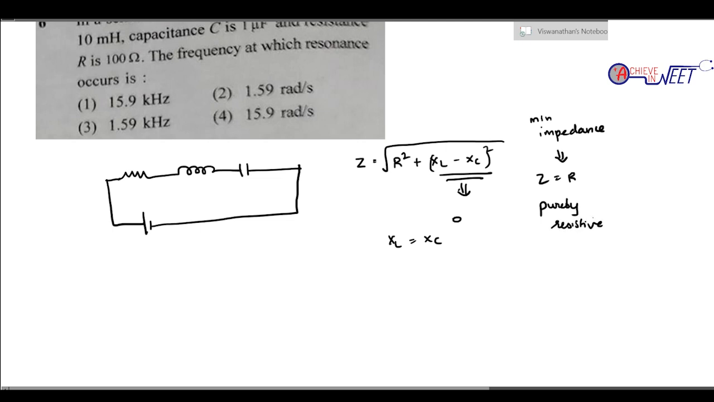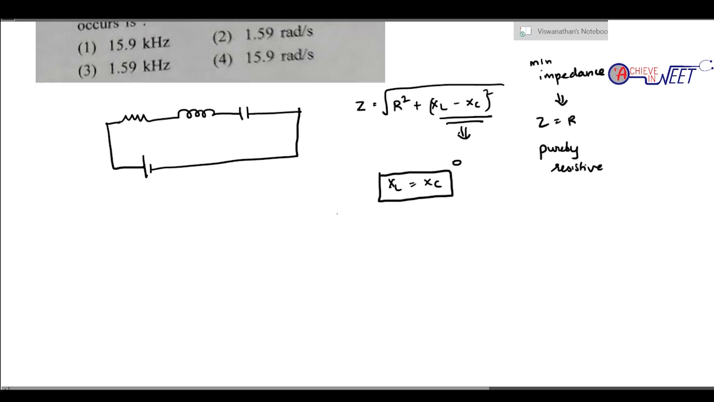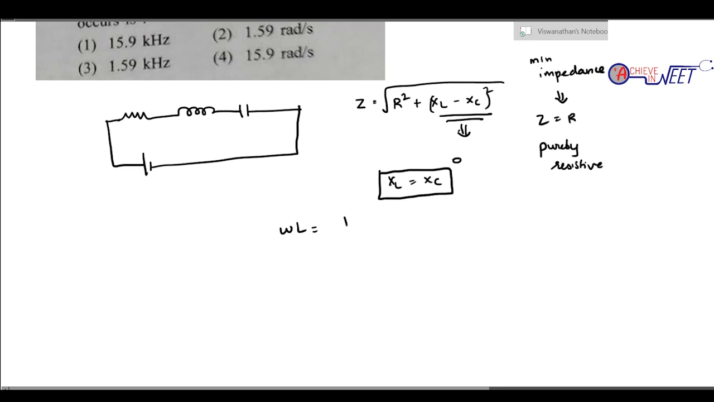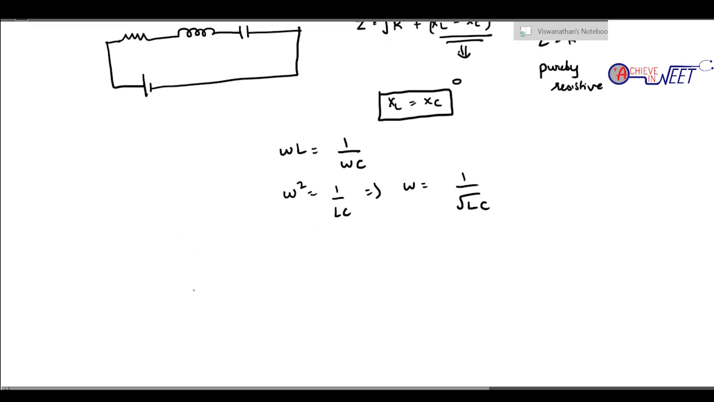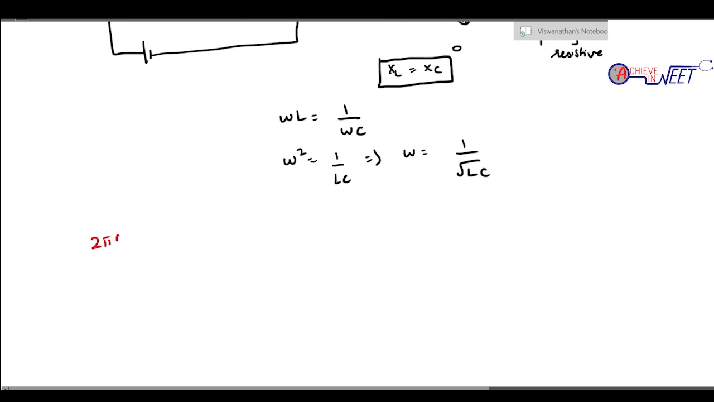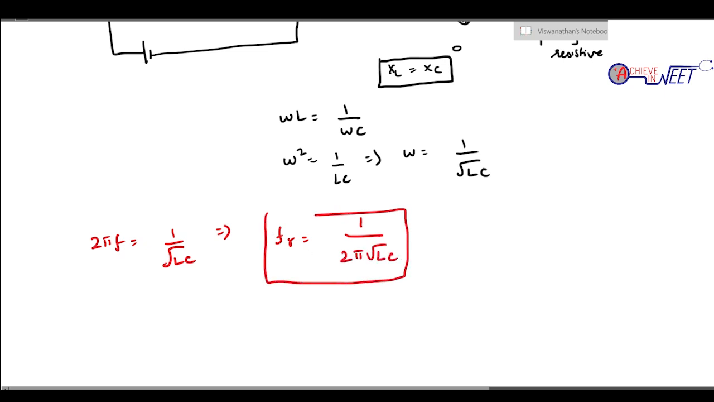So these are the things you should remember. When XL equals XC, it is going to have the resonant frequency. The formula for XL is omega L. The formula for XC is 1 by omega C. So omega square is 1 by LC, which means omega is 1 by root LC. Omega is 2 pi f, so 2 pi f is 1 by root LC. Which means the resonant frequency Fr is going to be 1 by 2 pi root LC. So this is the resonance formula.